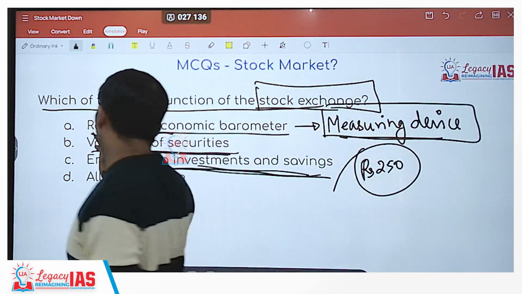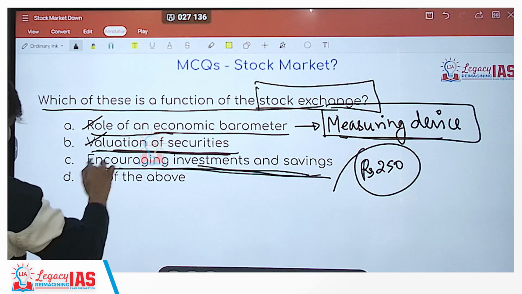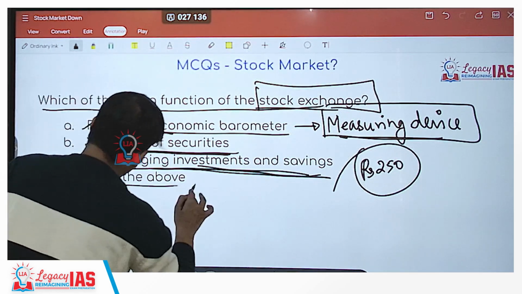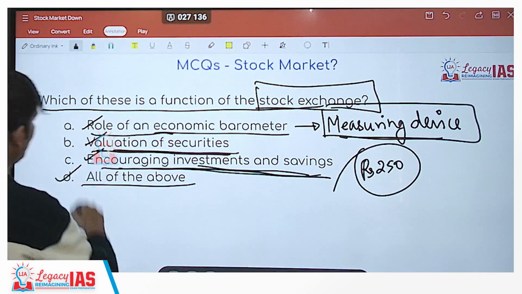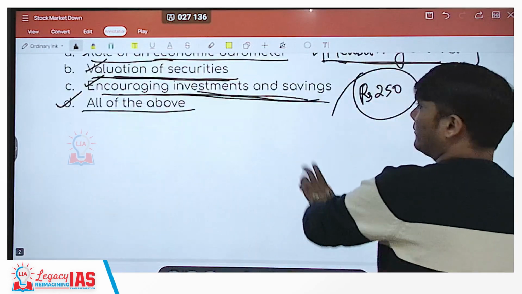So this is also a correct statement. This is also a correct statement. Hence, all of the above are correct. This is the right option, that is D. All of the above.